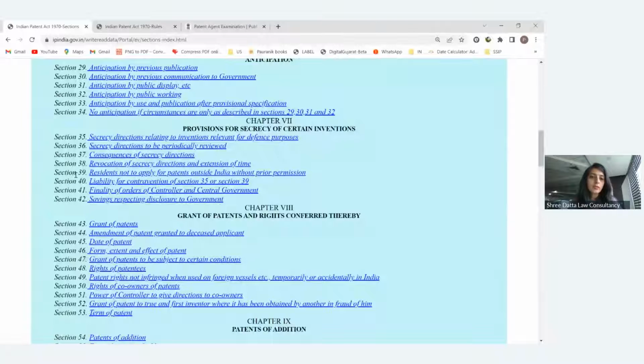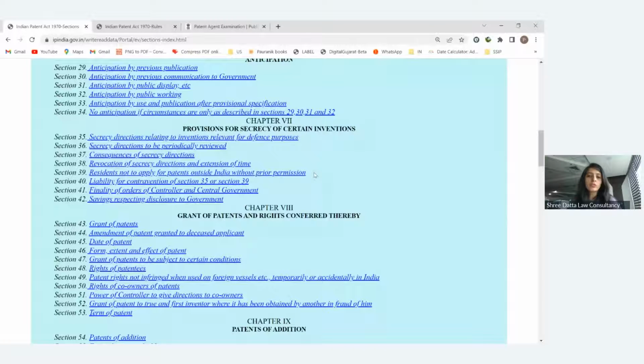Now in Section 39, they have given that if any person wants to file a patent application outside India, but does not want to file in India, they cannot directly file in the US, Europe, or any other country without taking permission. For that, we have to take permission from the patent office, saying that we are not filing the patent application in India and want to file directly in the US, Europe or another country, so please give us that permission.